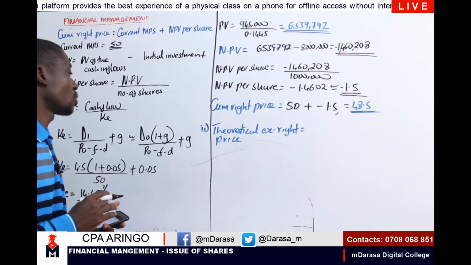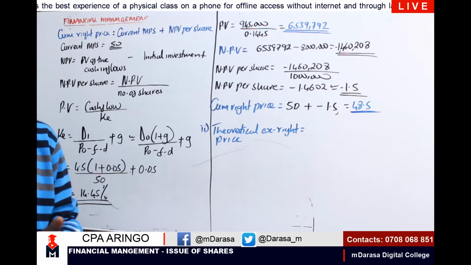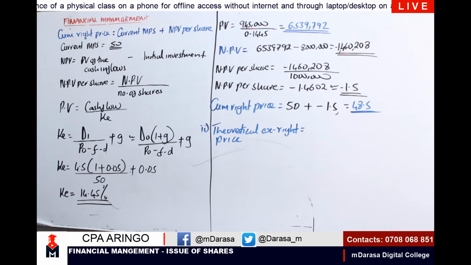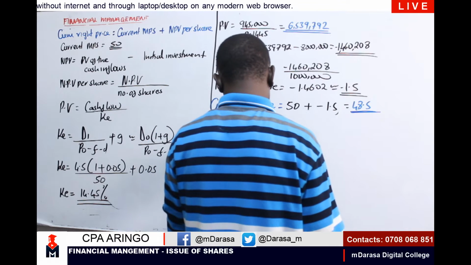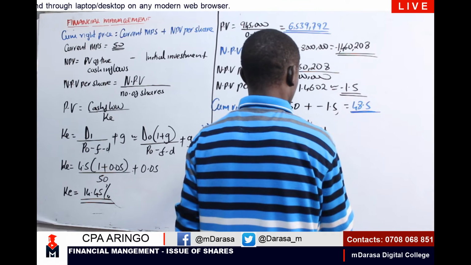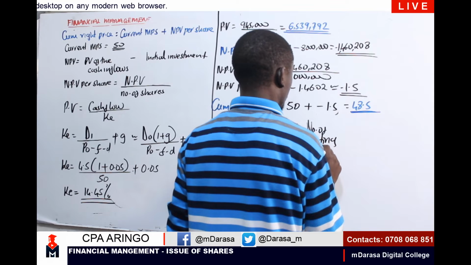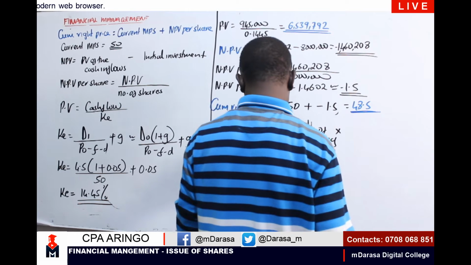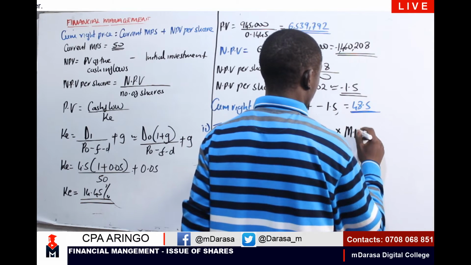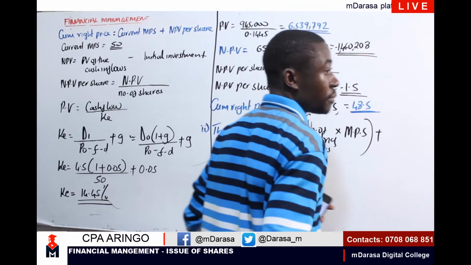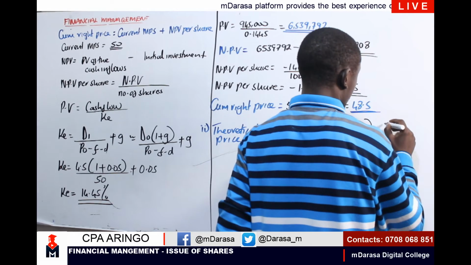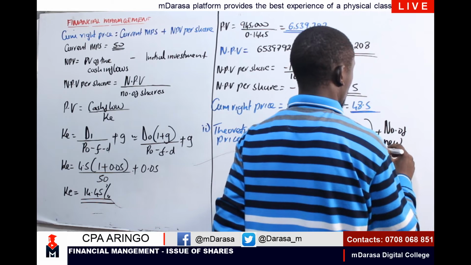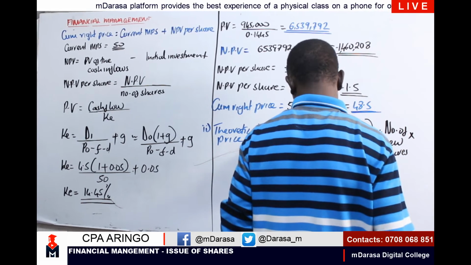We add the number of new shares multiplied by the offer price.